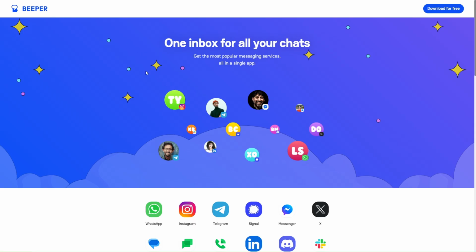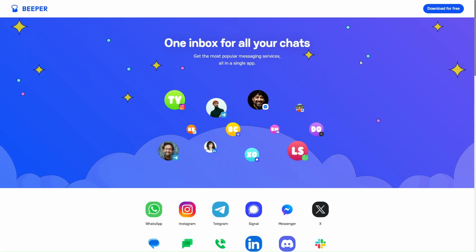As you can see on your screen, we are on the Beeper platform. We will just see a brief overview of it. If you feel it's a good platform, you can download it. It's not a promotional video or anything like that. We are just taking some inspiration from this platform, so that we can let users know that there are these kinds of platforms also. And if you want to build a platform like this, or with more advanced features, Codersarts can help you with that.